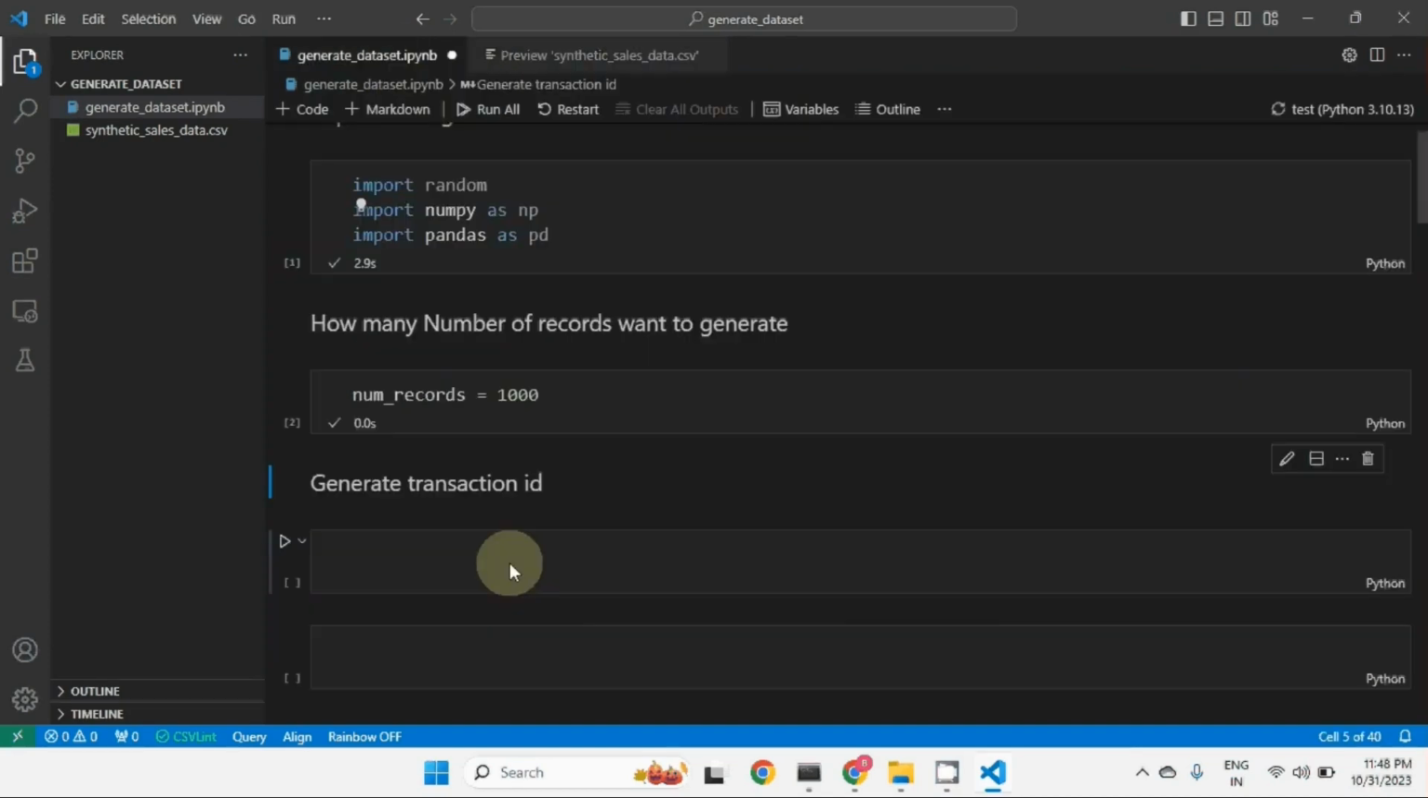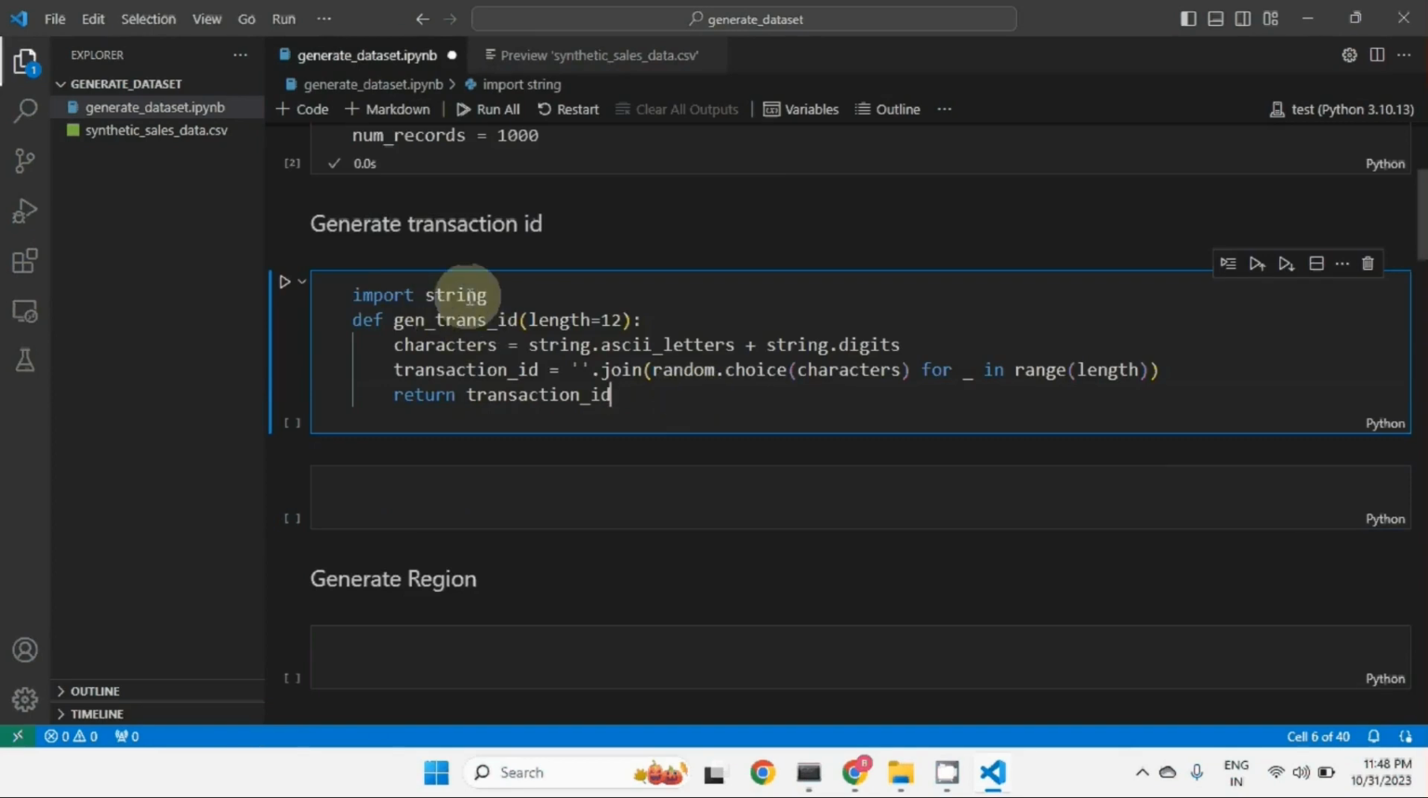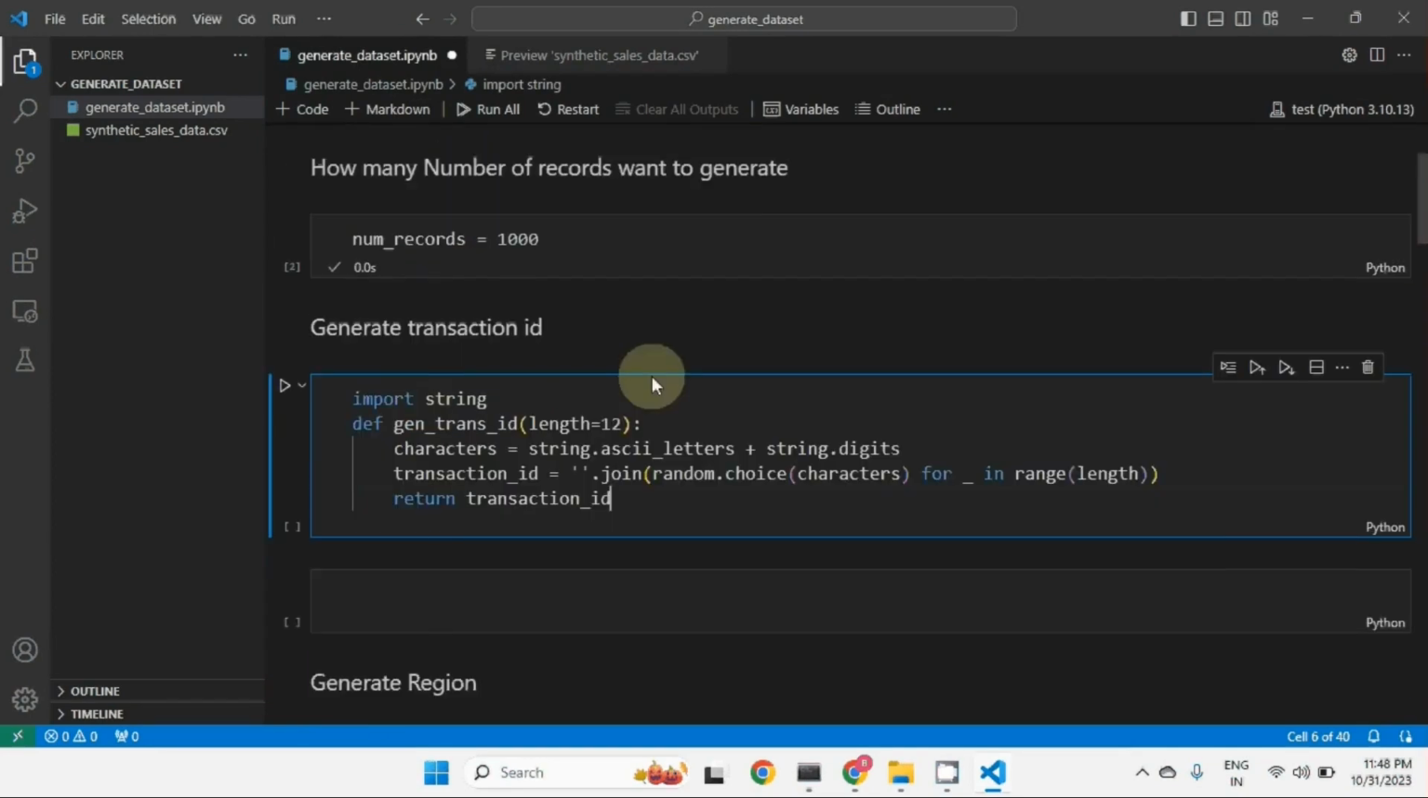So to generate the transaction ID, we will import the string module. We can import at the start also, that's fine. Then we will write one function. In Python, we can write a function with the help of the def keyword. So generate transaction ID, and the length we are going to set as 12. That is our constraint. You can change this length as per your requirement.